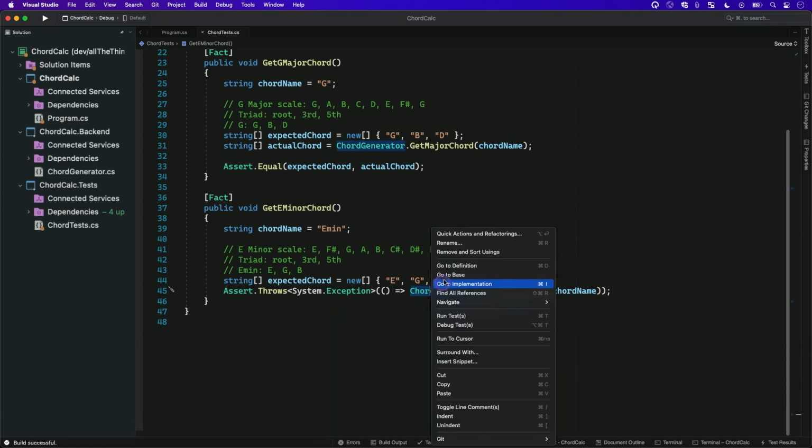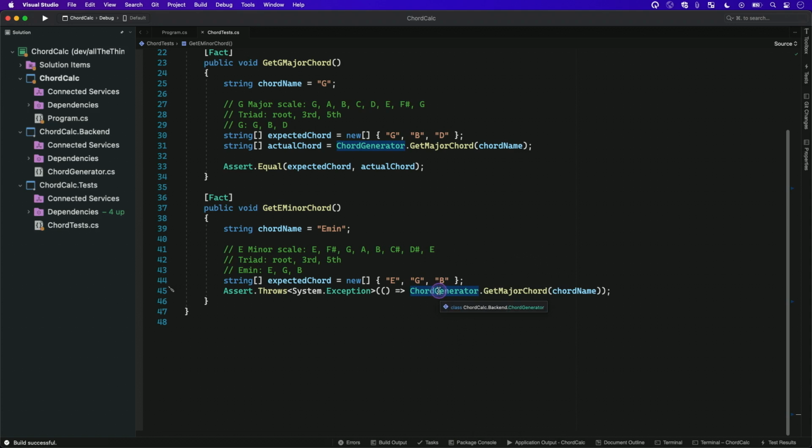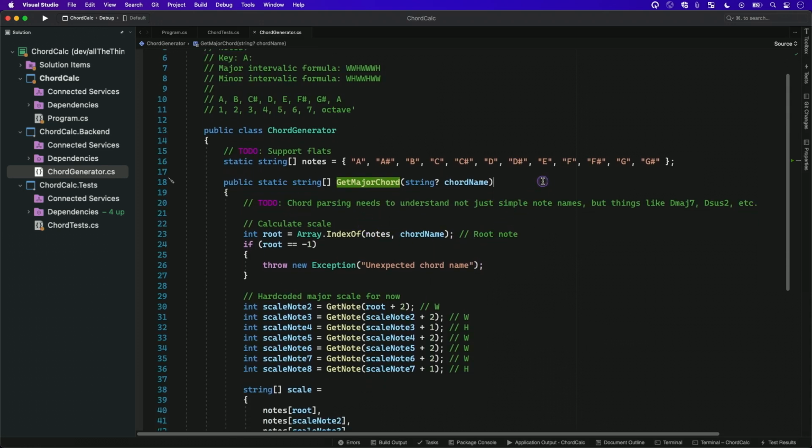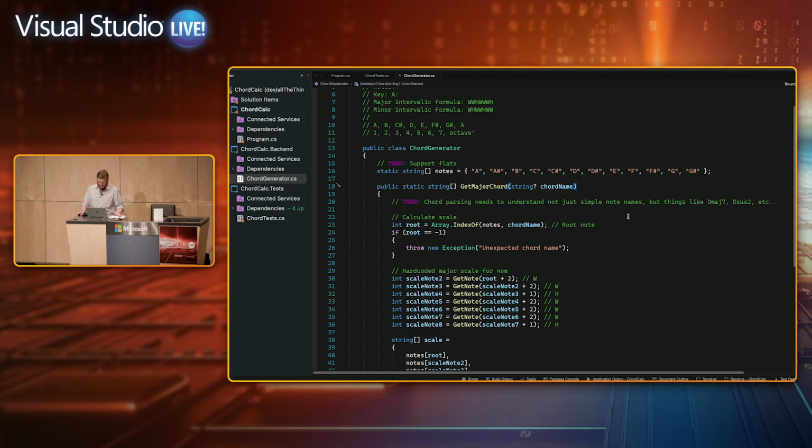Now say I wanted to work on adding in the minor chord in this. I could go ahead and command click here on my get major chord function and come on into the logic of this chord generator. If you are into music theory, no judgment please. It's extremely rough right now.